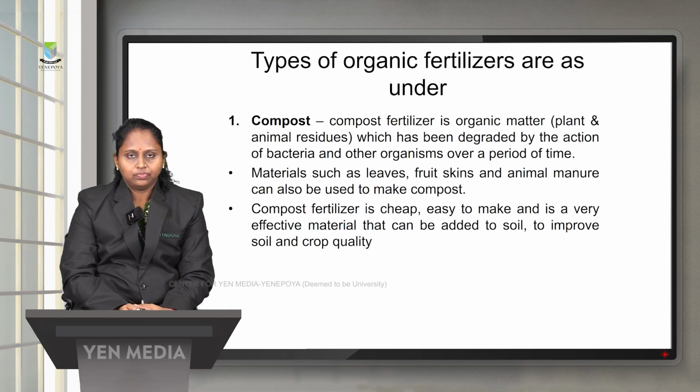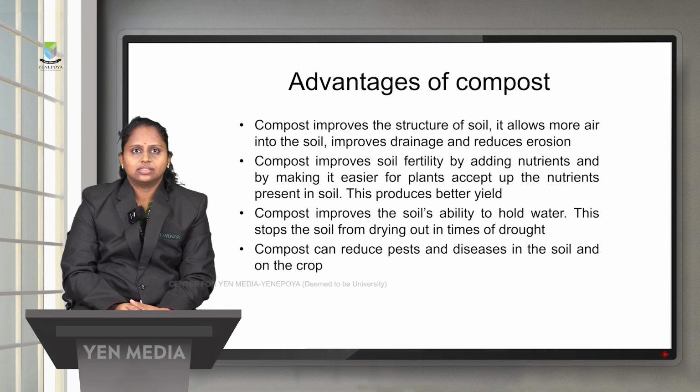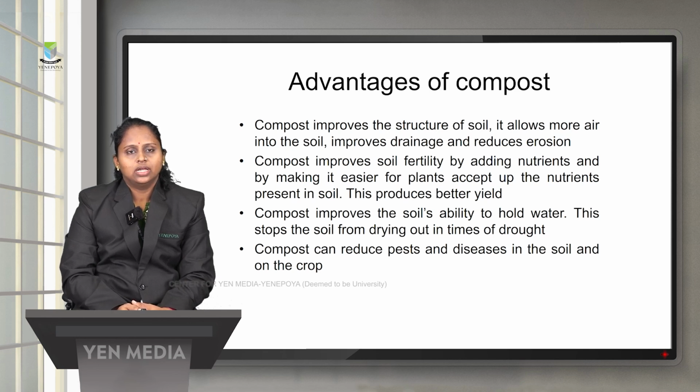The advantages of compost: it will improve the structure of soil, allow more air into the soil, avoid drainage problems and reduce erosion. The second advantage of using compost is that it will improve the soil fertility by adding nutrients, and it will make it easier for the plants to get the nutrients, and therefore the yield is better. Compost also improves the soil's ability to hold water and stops the soil from drying out in cases of drought. Compost can reduce pests as well as diseases in the soil and also the diseases that will affect the crop.